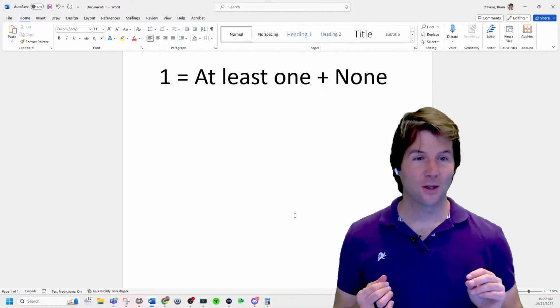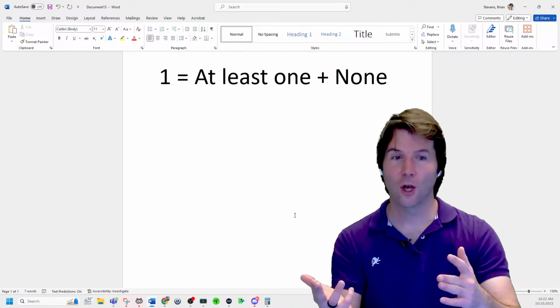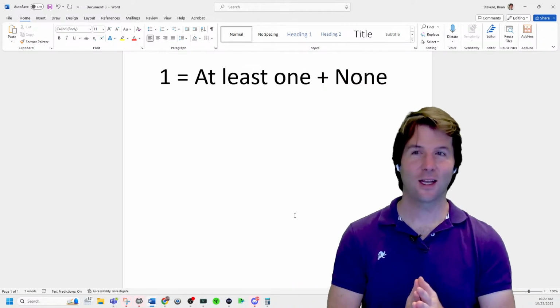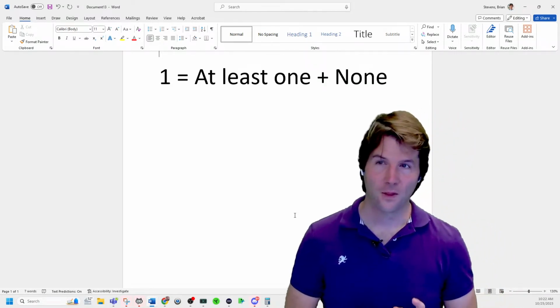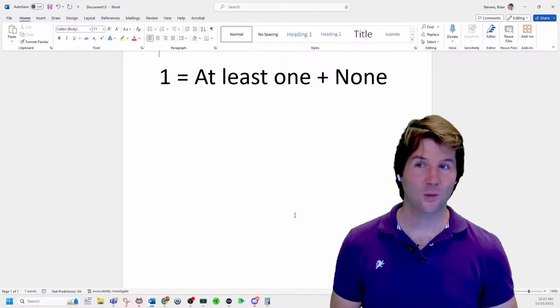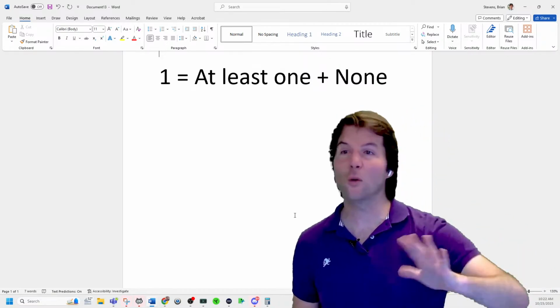Because either it's going to be the case that at least one of you gets an A, like one or more, or none get an A. So does that make sense? At least one gets an A or none gets an A. This is now the sample space of everything that can occur because we've listed everything. It's either that one or more people get an A or no one gets an A.